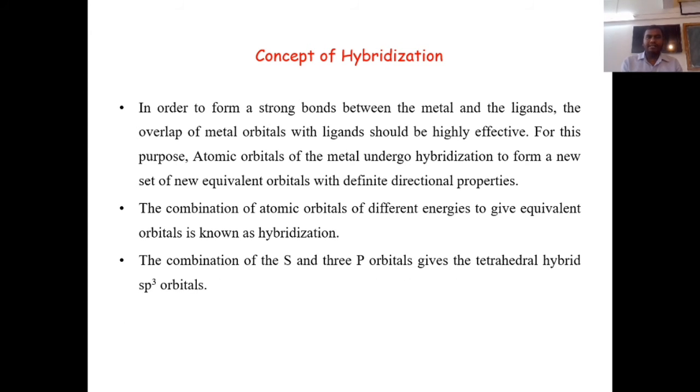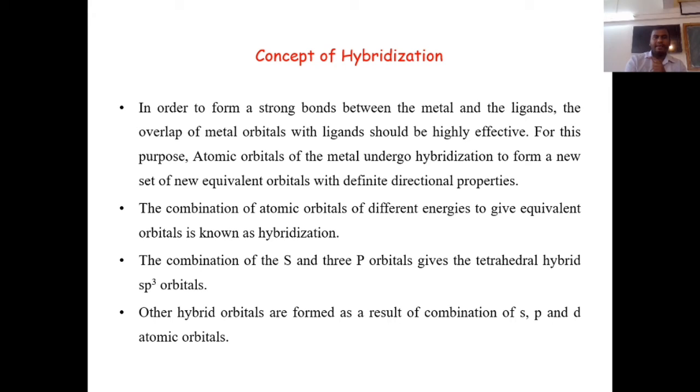So the combination of one s and three p orbitals gives the tetrahedral hybrid sp3 orbitals. The other hybrid orbitals are formed as a result of combination of s, p and d atomic orbitals.